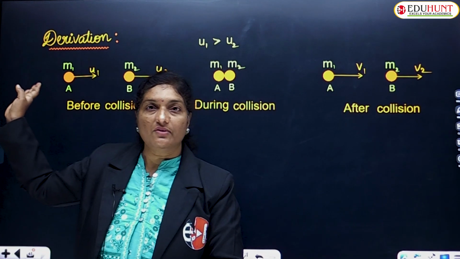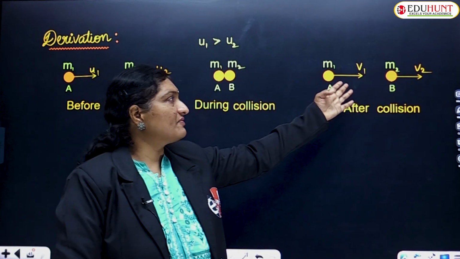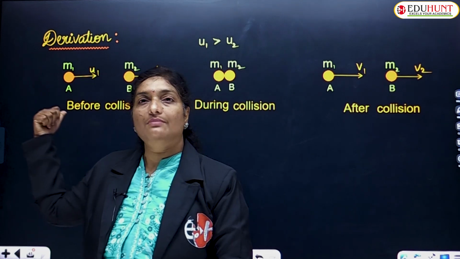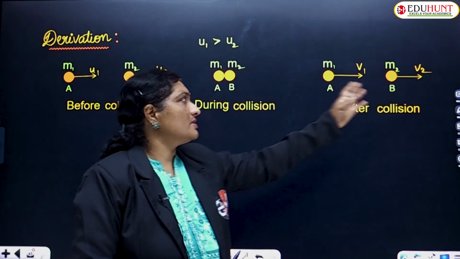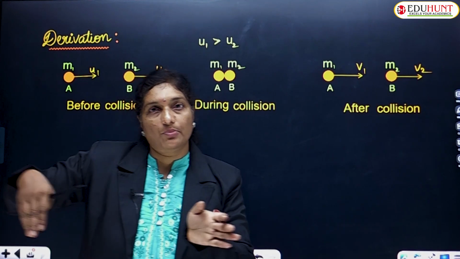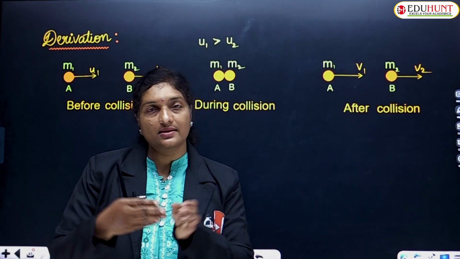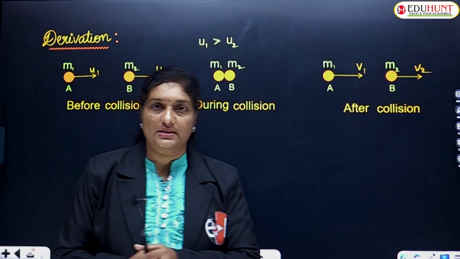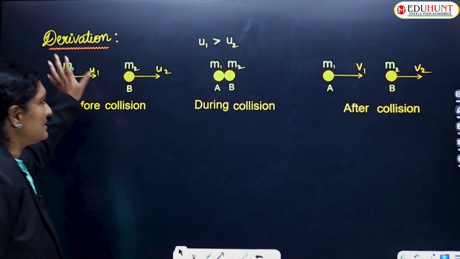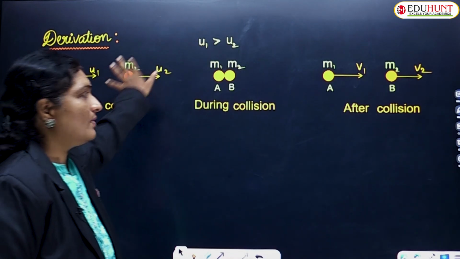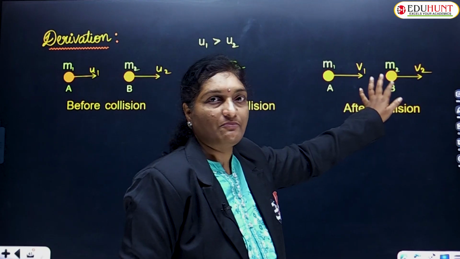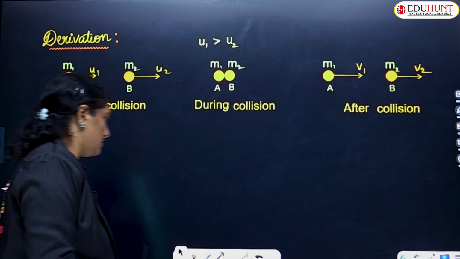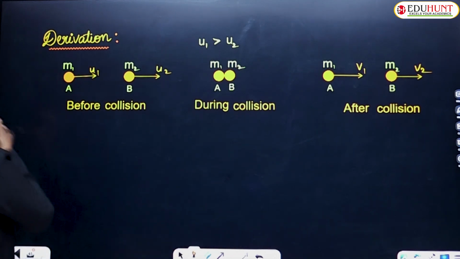The initial speed of the first ball was u1, whereas after collision its speed has changed to v1. The initial speed of the second ball was u2, and after collision its speed has changed to v2. Let us suppose that they both are traveling in the same direction. Since direction is there along with speed, we name it velocity. So the two marbles m1 and m2 with initial velocities u1 and u2, after collision, have velocities v1 and v2. Based on that, let us conclude.